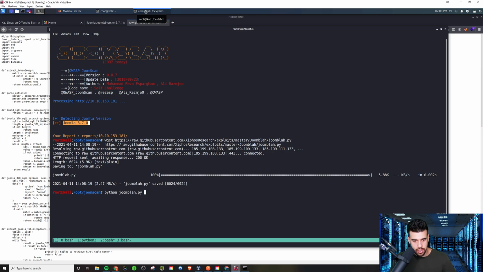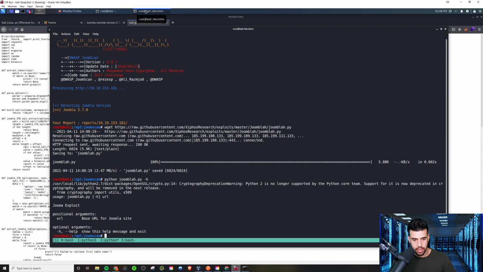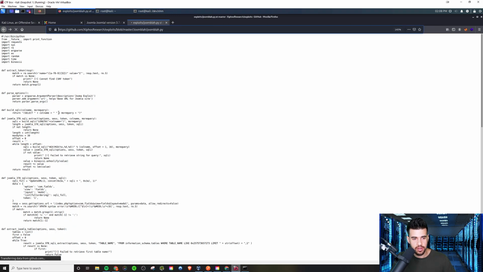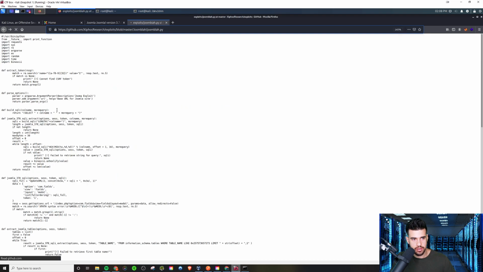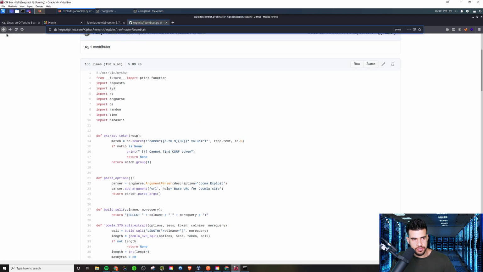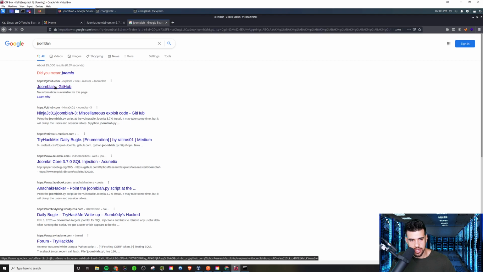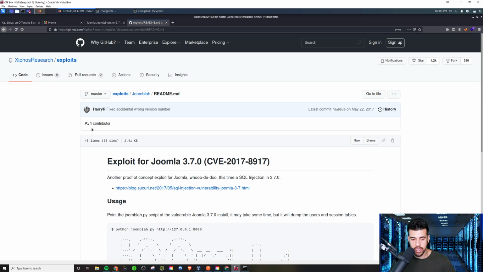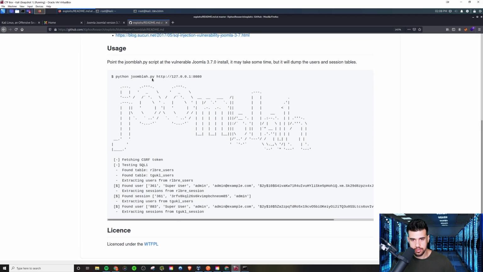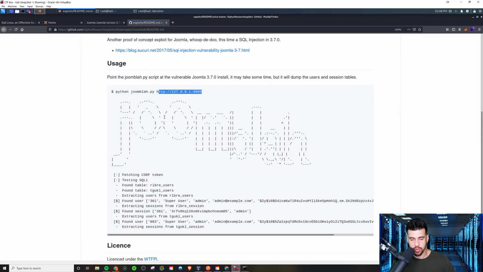So if we do python joomla.py -h, we'll find the format it expects. I think we could also get that from the README markdown file. I do remember seeing it. It's pretty simple, the syntax. It's just the URL. You just give it the URL, basically. I don't think it's anything more complicated than that.